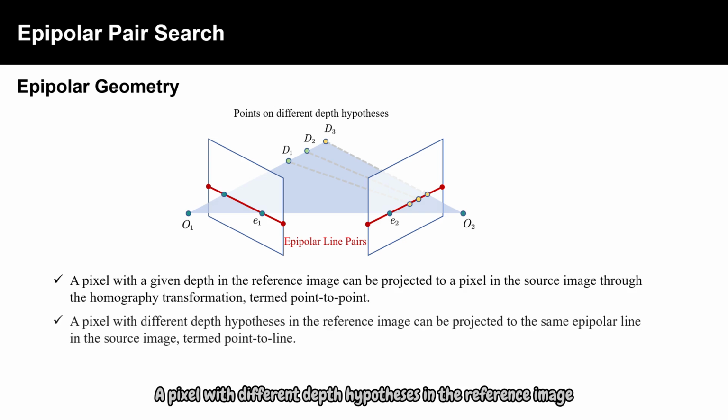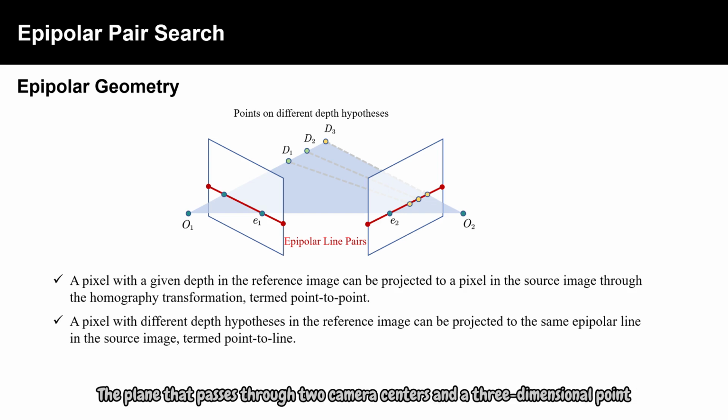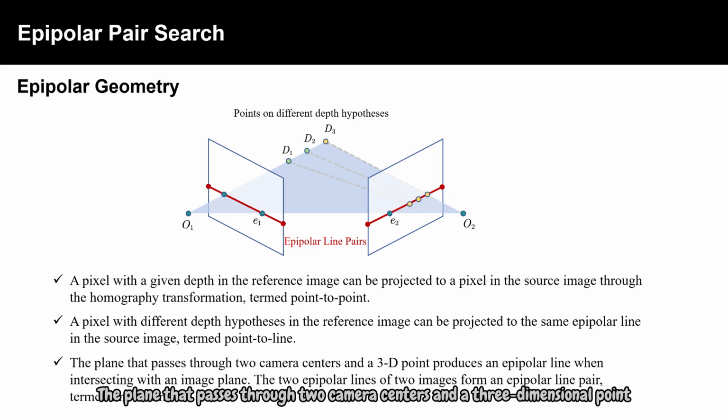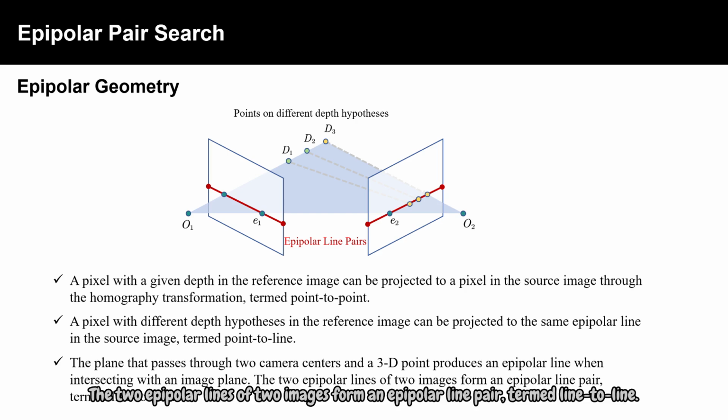A pixel with different depth hypotheses in the reference image can be projected to the same epipolar line in the source image, termed point-to-line. The plane that passes through two camera centers and a three-dimensional point produces an epipolar line when intersecting with an image plane. The two epipolar lines of two images form an epipolar line pair, termed line-to-line.